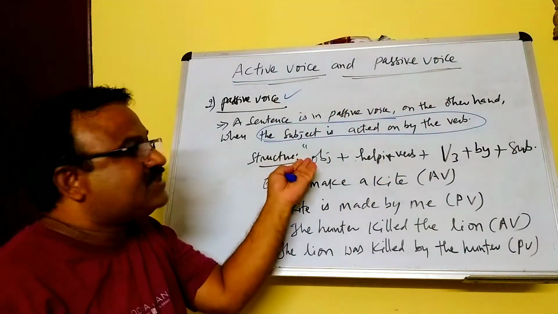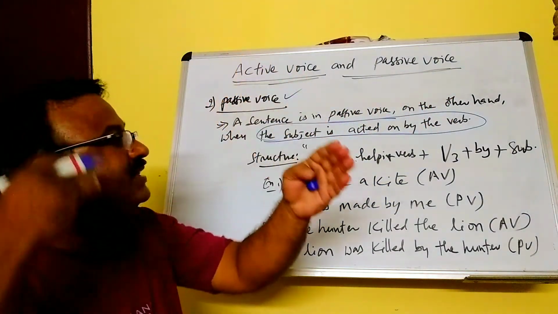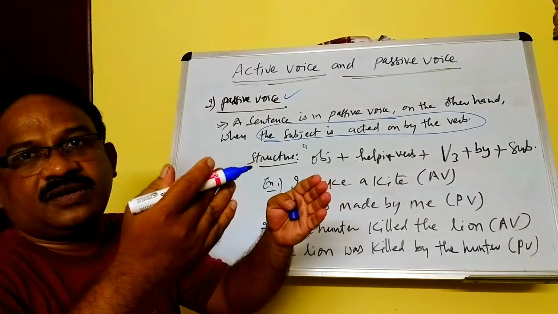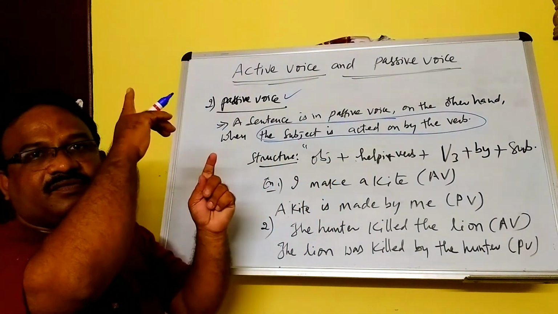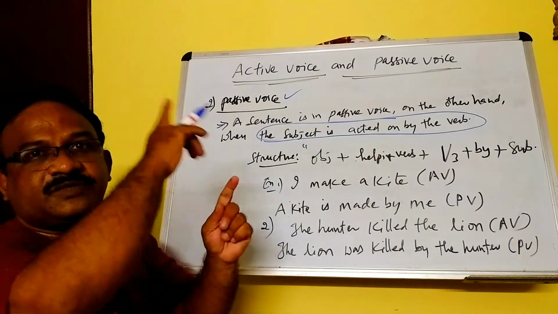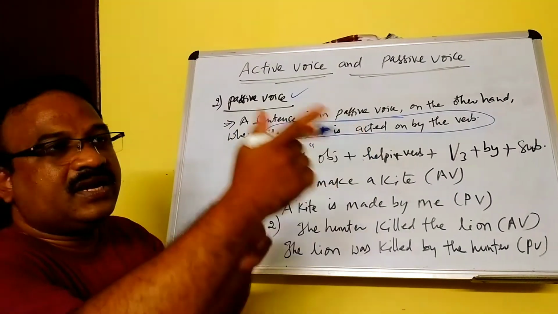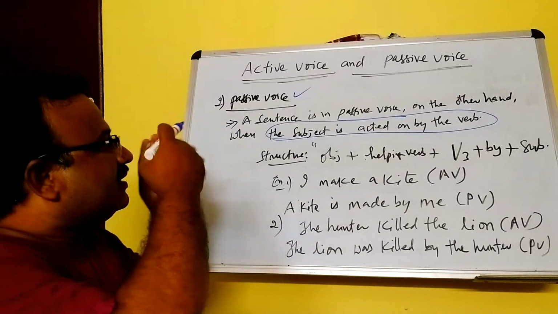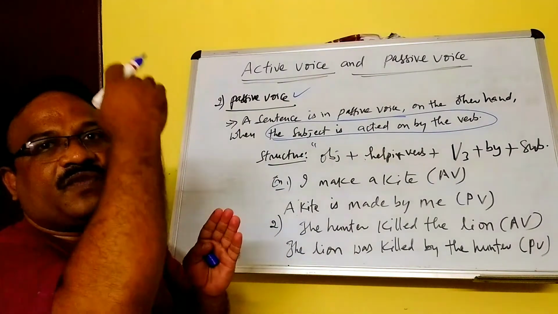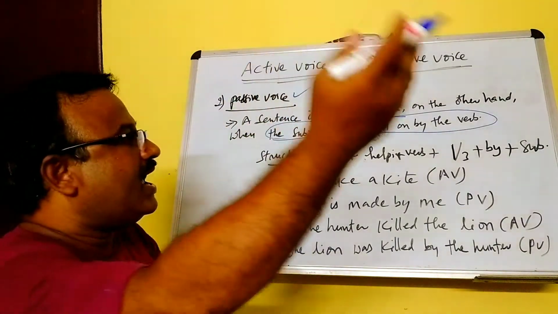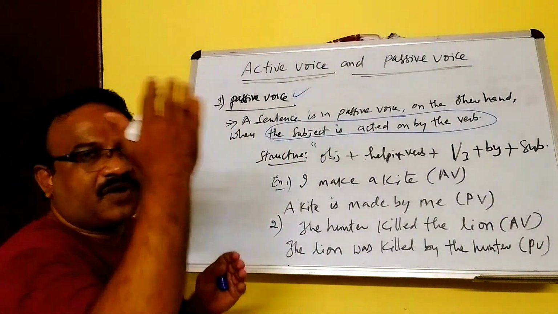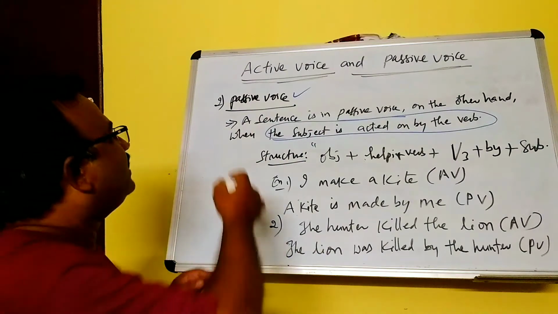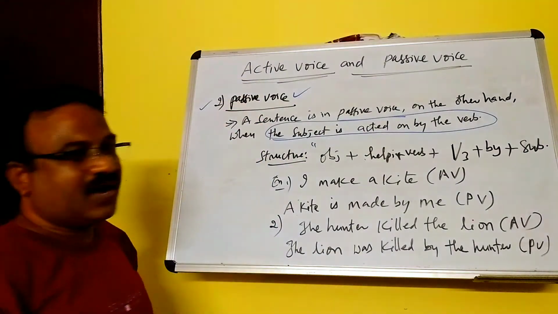In passive voice, the subject is acted upon by the action.